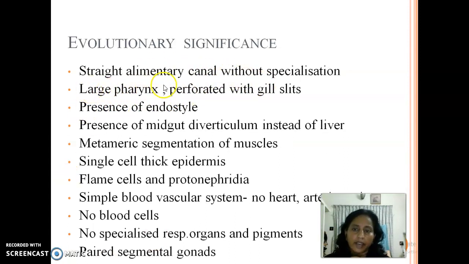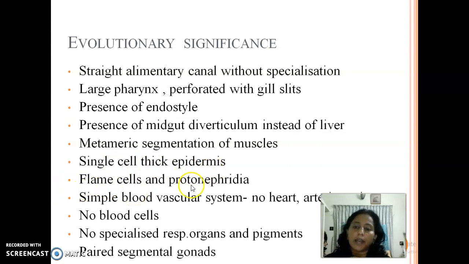They have a large pharynx perforated with gill slits, presence of an endostyle, and presence of a midgut diverticulum instead of a liver. A liver as such is not developed in them, but they have a midgut diverticulum. Metameric segmentation of muscles, a feature similar to that of the annelids, is present. Single cell thick epidermis, while adult chordates have a multi-layered epidermis.